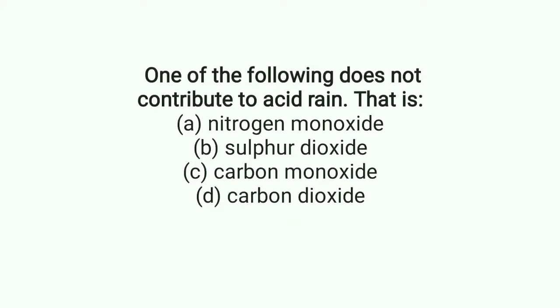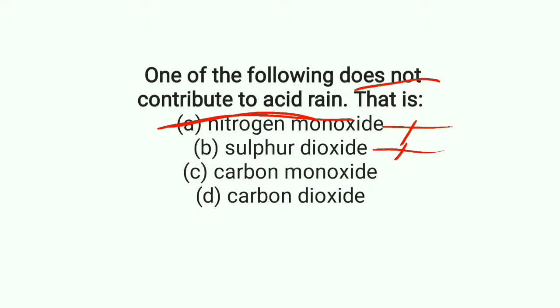Which one of the following does not contribute to acid rain? Option A, nitrogen monoxide. Nitrogen monoxide will contribute to acid rain, so option A is not the correct answer. Second, option B, we have sulfur dioxide. Sulfur dioxide also contributes to acid rain, so option B is also not the correct answer.